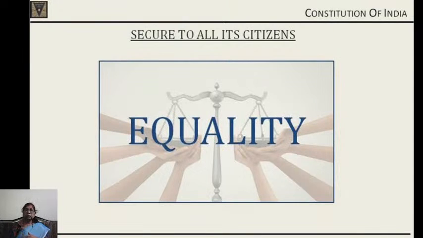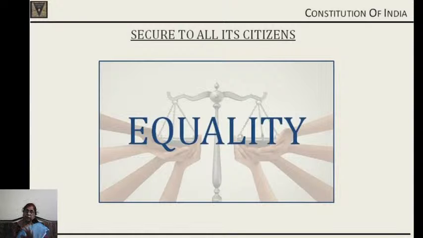Then the third objective which has been included is equality. Equality goes along with all these. Equality means treating everyone equally, yes, but when a person is treated as equal, you are treating somebody else equal along with him, who may not be equal in his background. For example, people are not born equal. So to bring them to the balance of equality, what do we do? We give them special provisions, special schemes made for them, so that equality is ensured. So equality of what? Equality of status and of opportunity, the preamble says.